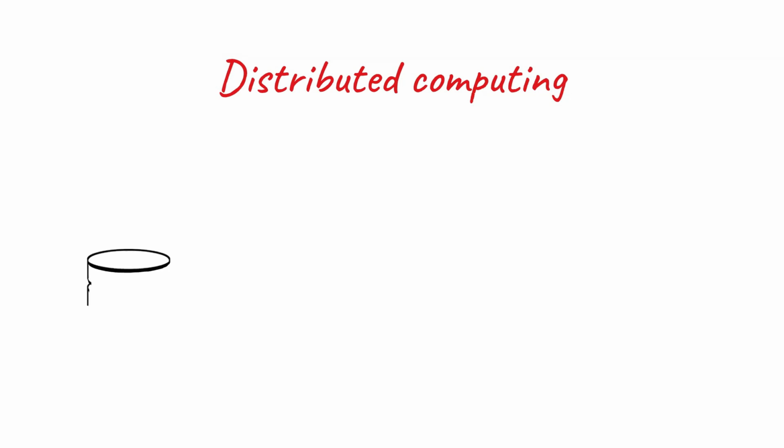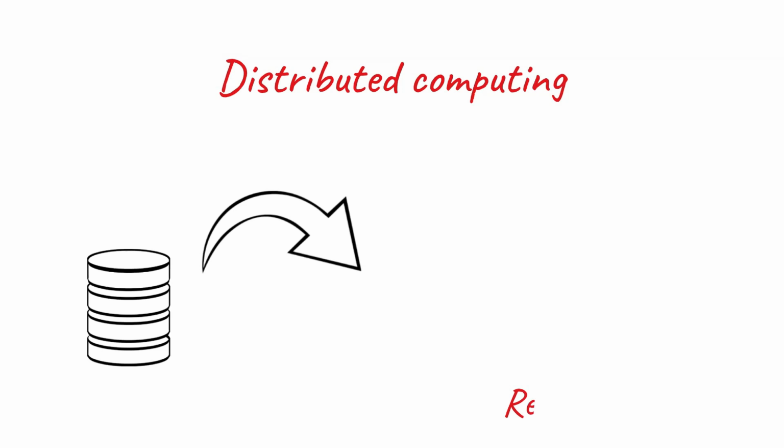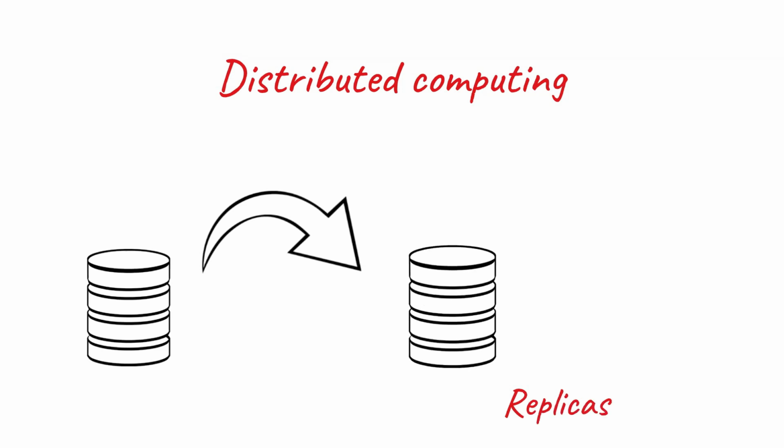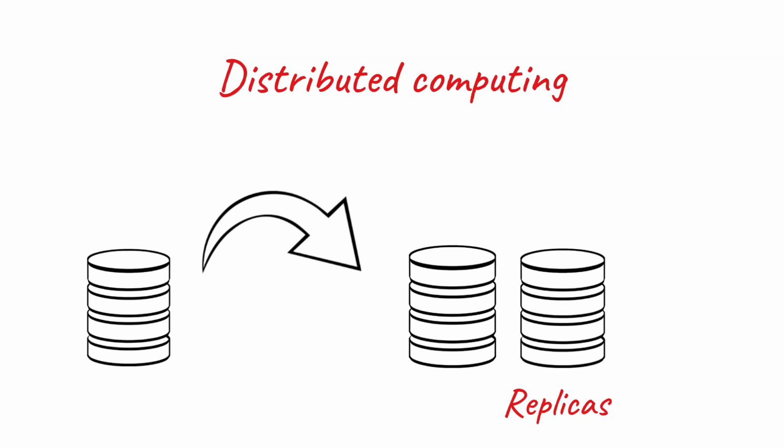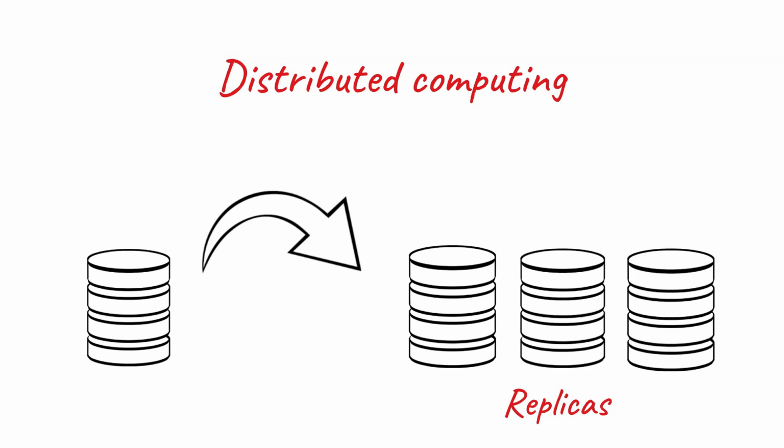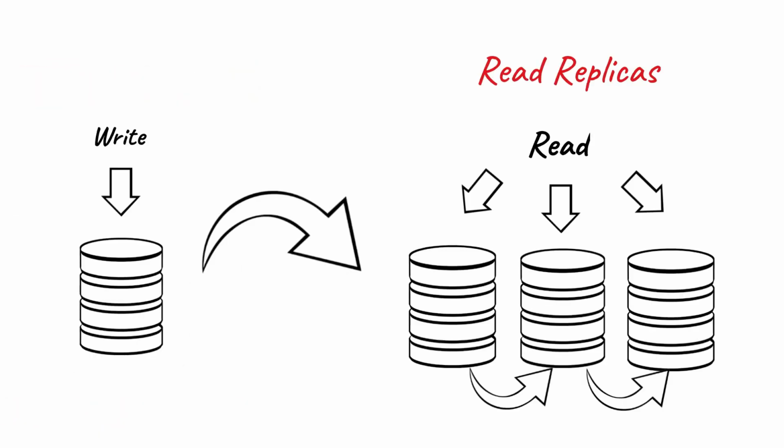How did this all begin? Before the world of distributed computers, let us look at how it all started. Let's say we had an RDBMS where we were putting in data and reading it through SQL. Now for OLAP systems, reads were more than writes. So the first step taken to scale the reads was to create replicas. One single database was replicated and multiple copies were created so that the read operation could become parallel. Now the reads are happening in parallel, but the writes are still going to one system.